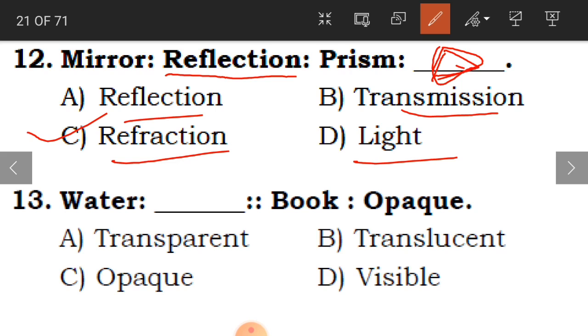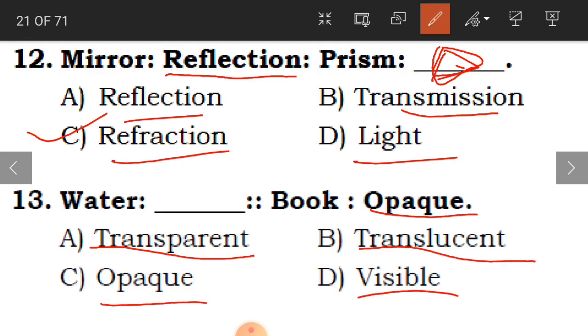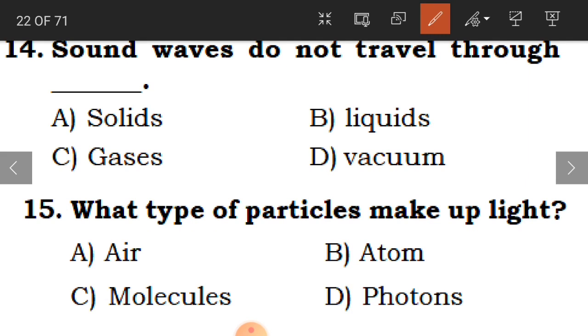Now then 13th one is water. Water is what? Which type of object? Like book is opaque type of object. Like water, is it transparent, translucent, opaque or visible? So water is A, that is transparent type of object. Why? Because it is very clear. So light can pass through water very clearly. That is why it is transparent. Clear children?